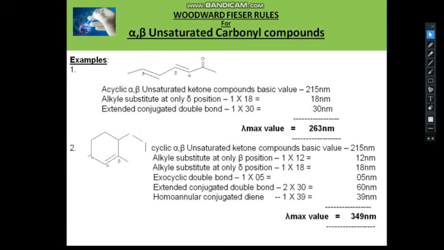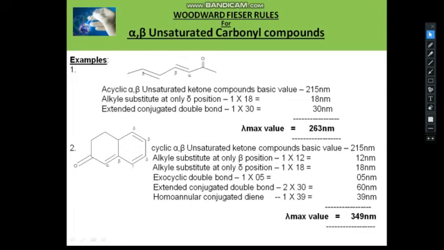So for example 1, we are taking one. First you have to see whether the compound is acyclic or cyclic. This compound is an acyclic compound. Then we can identify the alpha, beta, gamma, delta positions. Here alpha, beta, gamma, delta positions are present. Then the basic value is 250 nanometers.